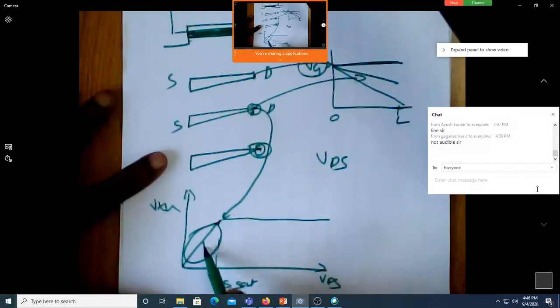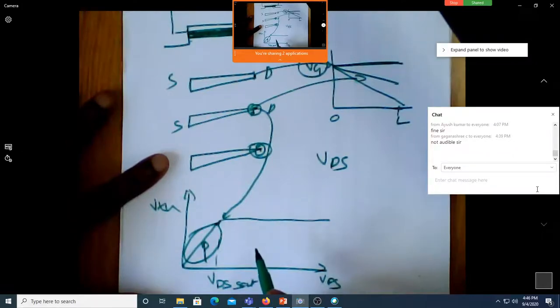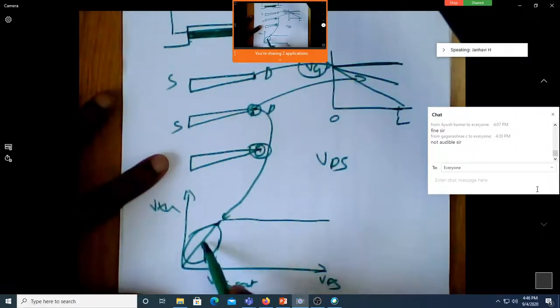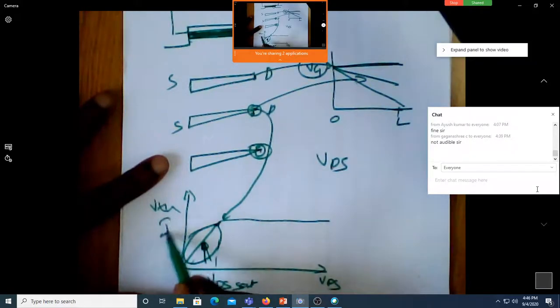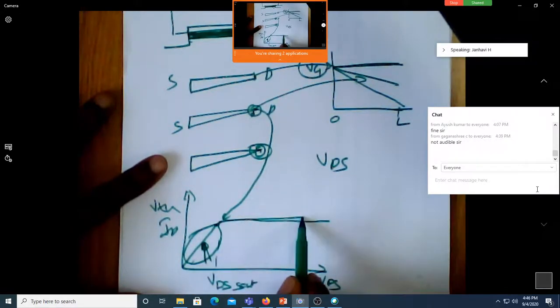So which is this region here? What is the region of operation? Saturation. This region is linear. How about this? Saturation.